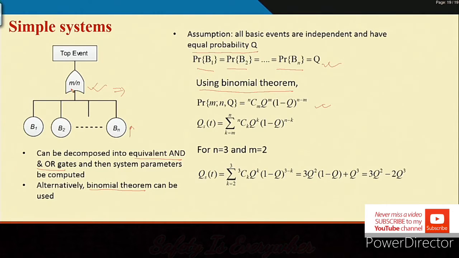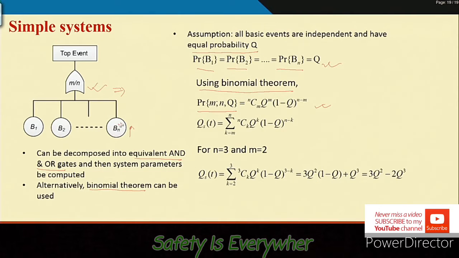Using the binomial theorem, you know that the probability that exactly m events occur is n choose m, choosing m basic events out of n, times q to the power m, times (1 minus q) to the power n minus m. This is what comes from the binomial theorem.